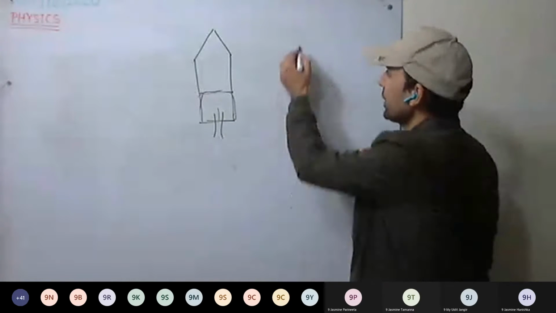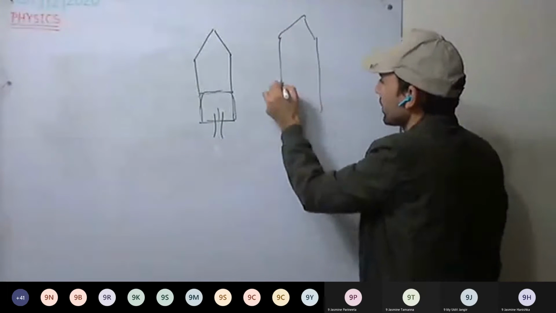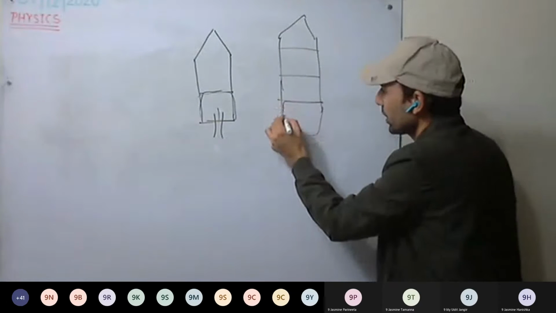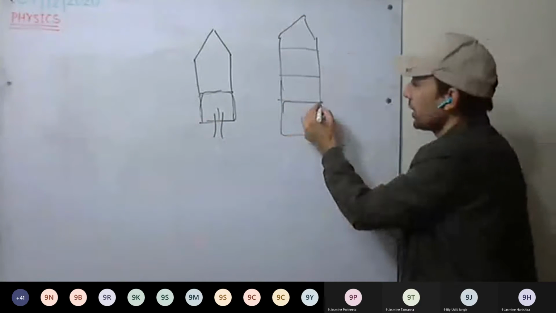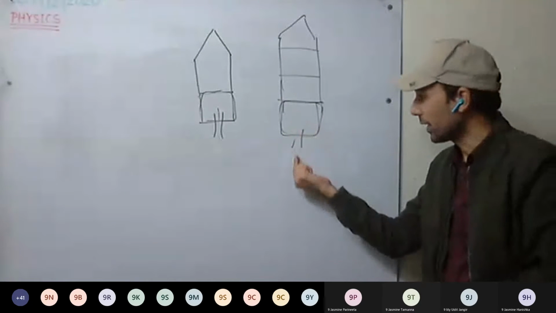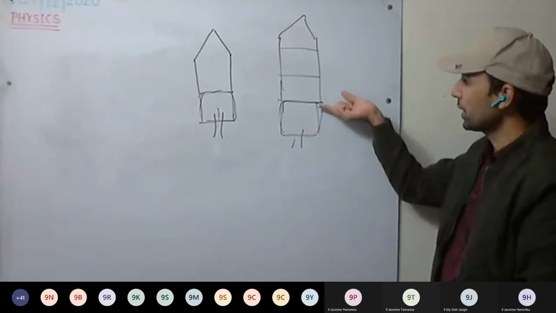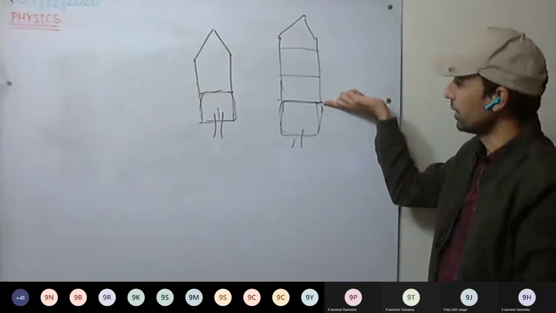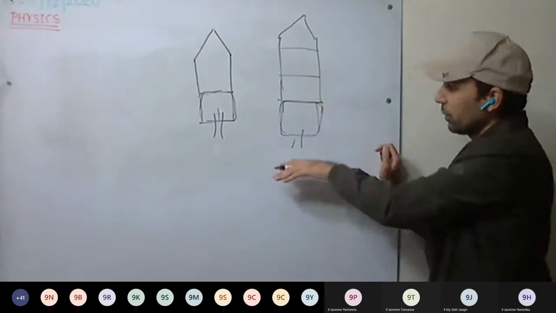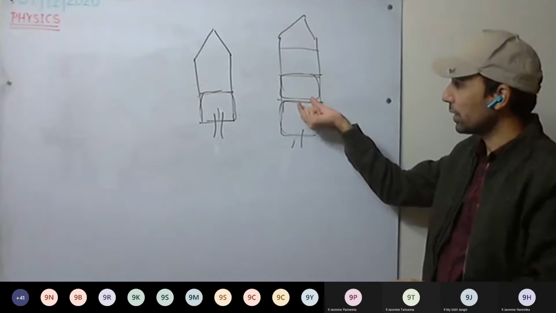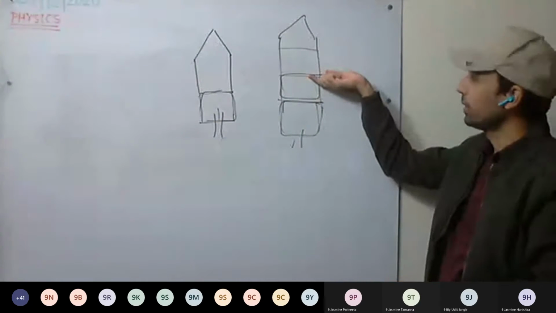And as well, in rockets there are stages: first stage, second stage, third stage. First, the total mass is this much. It has the gases. Now, as the gases start burning, they leave the rocket and its mass keeps on decreasing. Now this whole part is removed, and the second stage starts to burn. Again, its mass keeps on decreasing.